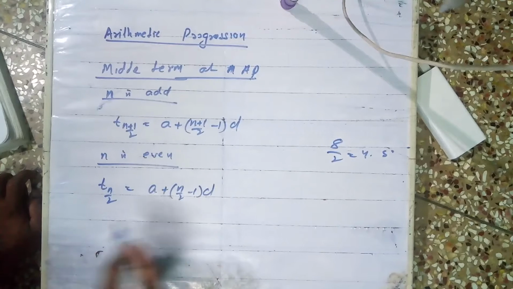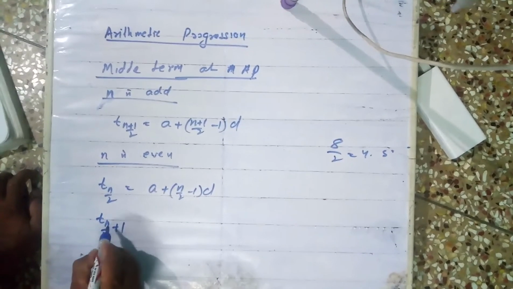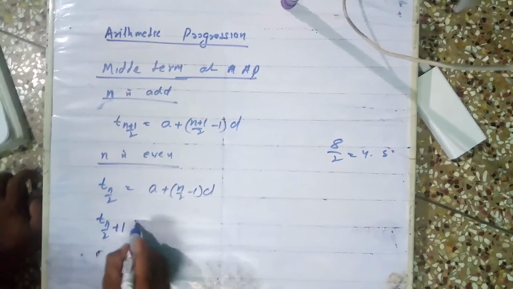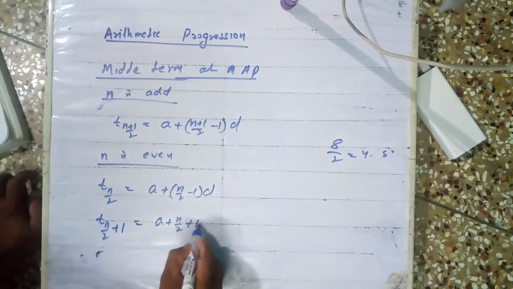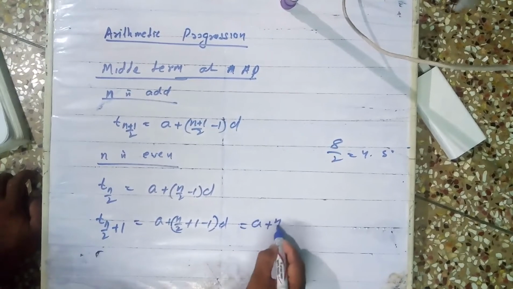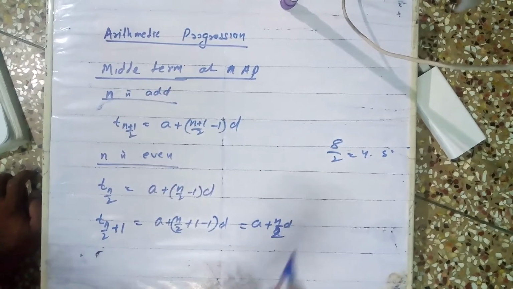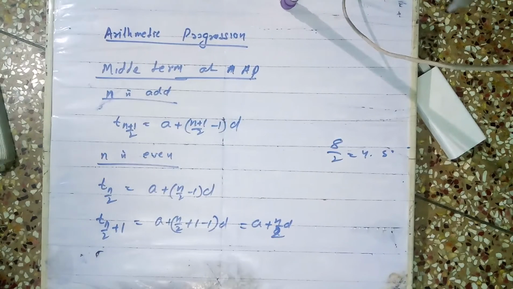The next term is T n by 2 plus 1, not n plus 1 by 2, that is a plus (n by 2 plus 1 minus 1) into d. Simplify, you get a plus n by 2 into d. This is how you get the middle term. Please note down this formula.